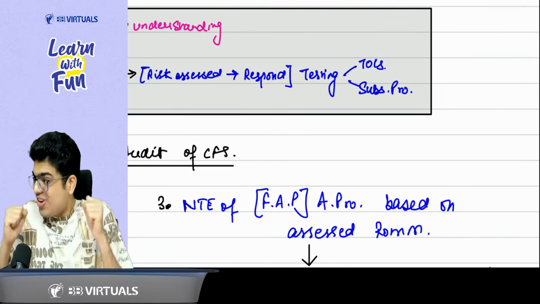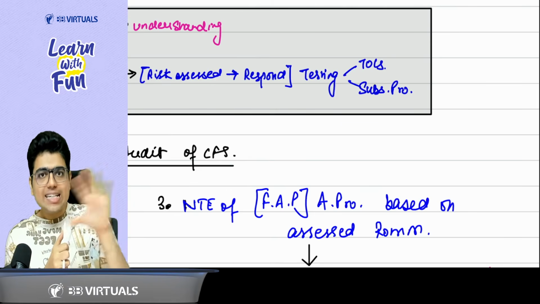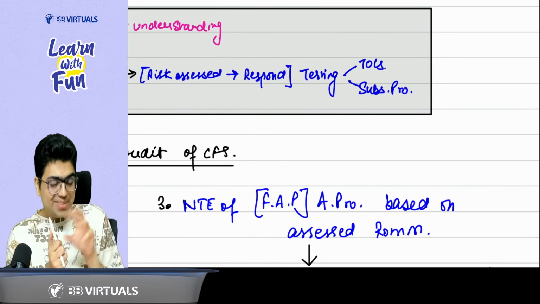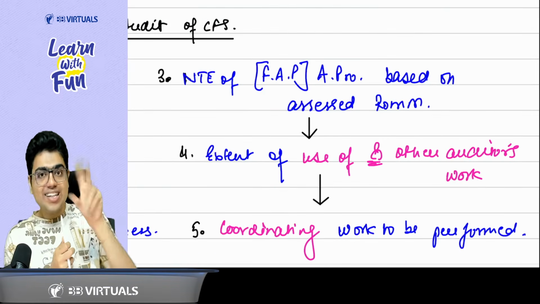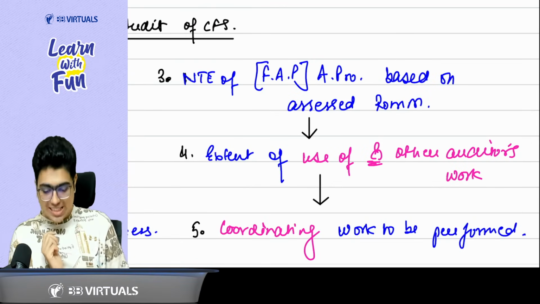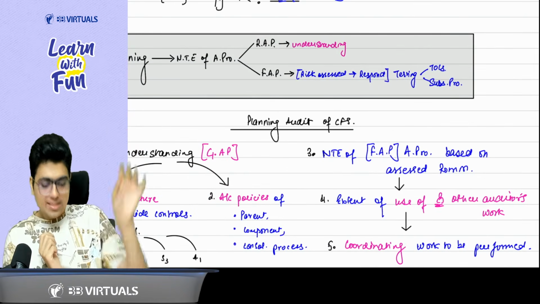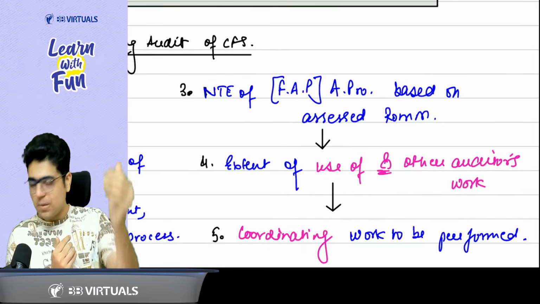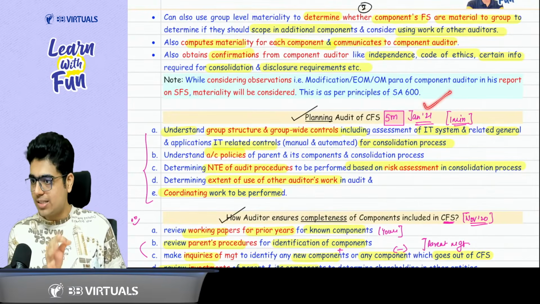Please tell me, what is the good news? Sir, the good news is we don't have to do all the testing ourselves. Some testing we will do, some testing the other auditor will do. Some testing will be done by the subsidiary's auditor. So the next point says extent of the use of other auditor's work. Now when I am using the work of another auditor, I will have to coordinate with him. So logically there are only 3 points. Understand the GAP, nature, timing and extent of other procedure based on risk assessment. The last 2 points talk about the good news, that means using the work of other auditor and coordinating the work to be performed. Clear, boss? Clear, sir. This question has already been asked in Jan 21, so it can be asked in the exam.